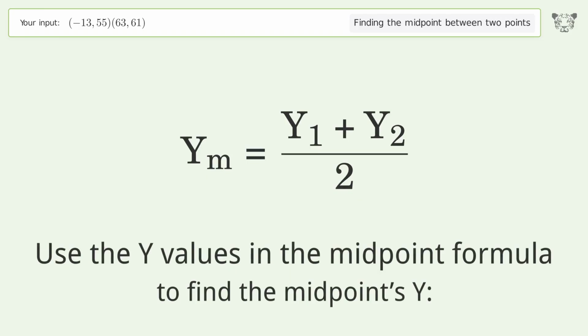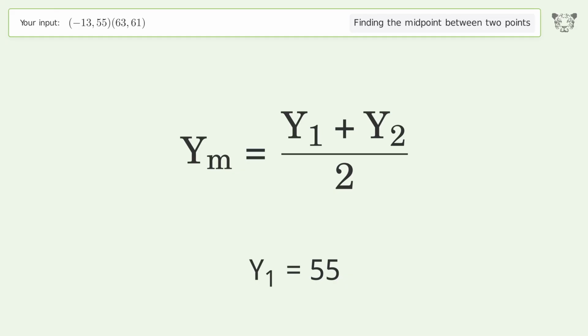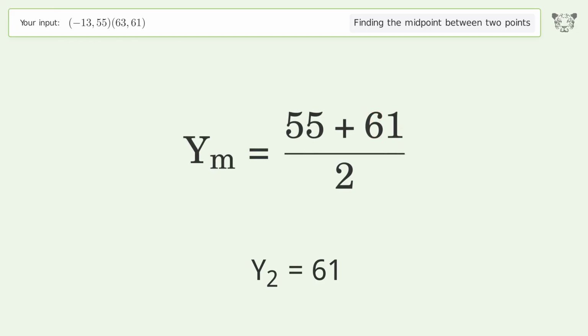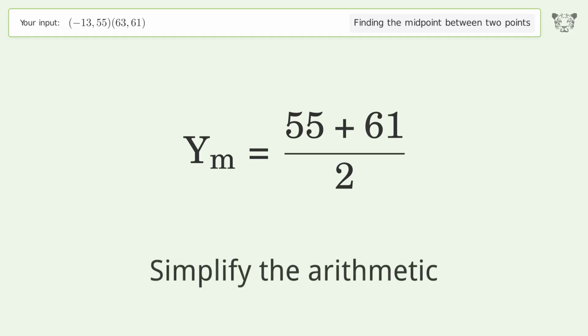Use the y values in the midpoint formula to find the midpoint's y. y1 equals 55. y2 equals 61. Simplify the arithmetic.